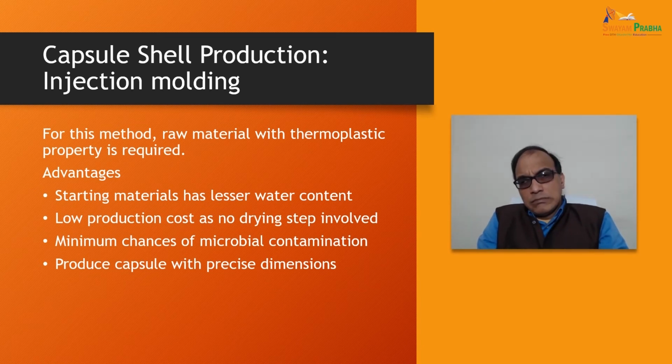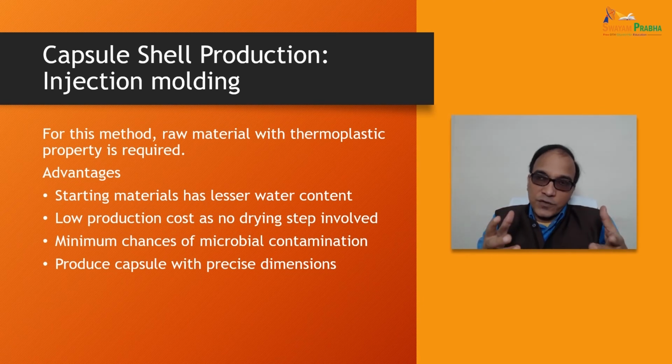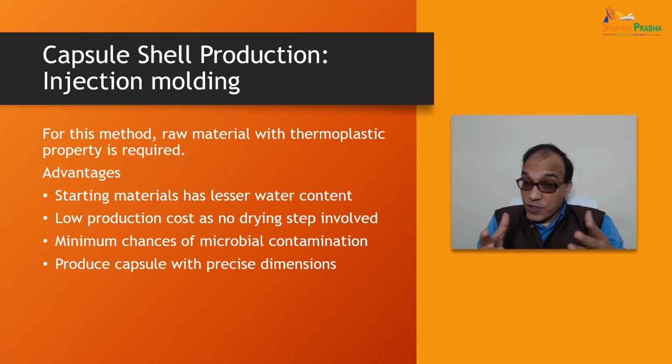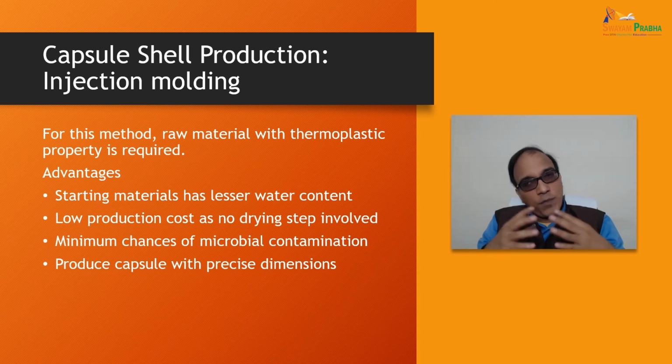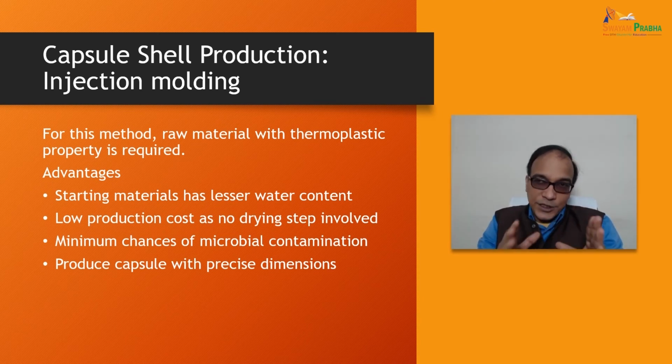Capsule shell production, injection molding. For this method, raw material with thermoplastic property is required. The advantage of this technique is that the starting material has less water content. Low production cost, as no drying step is involved. In injection molding, there are minimum chances of microbial contamination. This method produces capsules with precise dimensions. So please do remember this method.